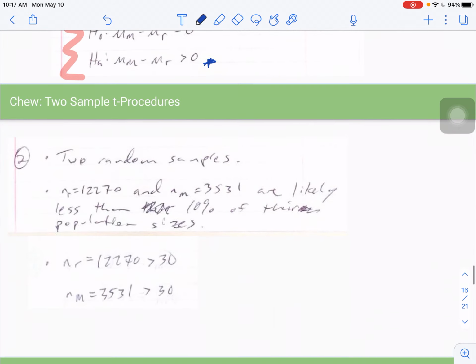Step 2, we have conditions. We did have 2 random samples. Now these samples are pretty large, so I said they are likely less than 10% of their population sizes. If you were just to tack a 0 onto those, we'd be at 122,000 nurses. I'm not too familiar with that, but I would assume that would probably be an accurate number, where this would be less than 10%. And then same for the 35, 31 number. So we'll assume that condition is met, and then obviously they're both greater than 30. So our conditions are met here.